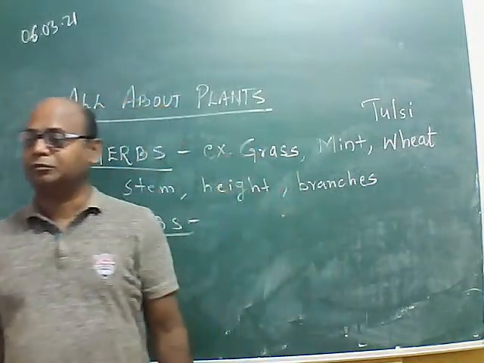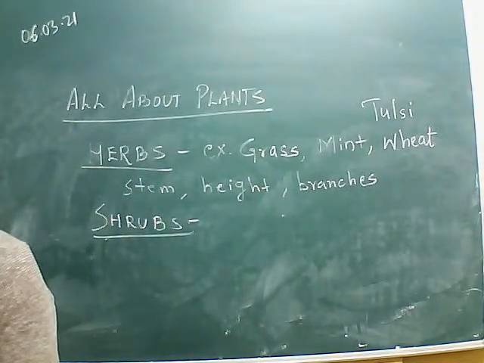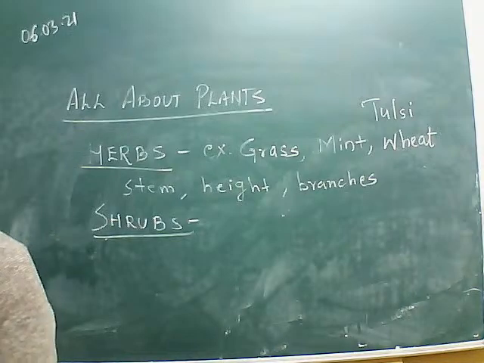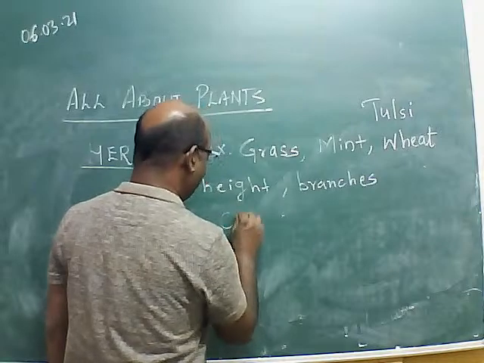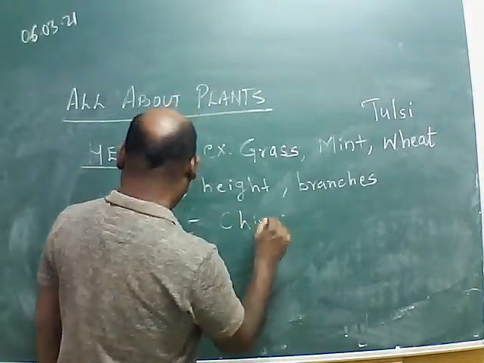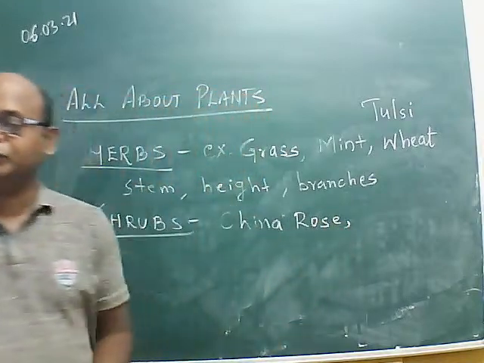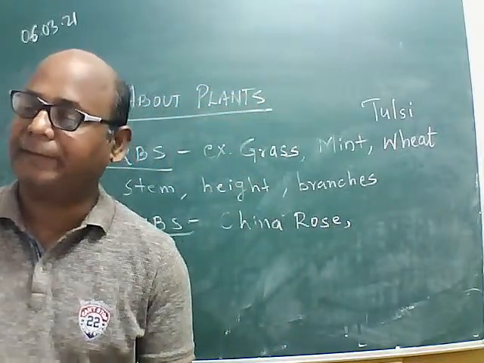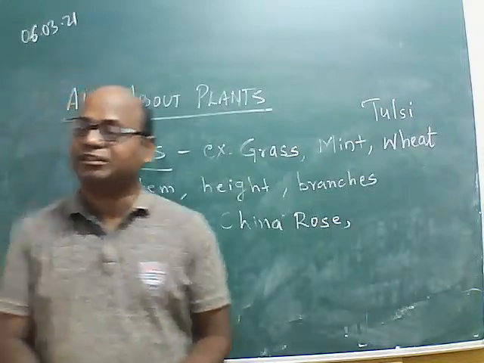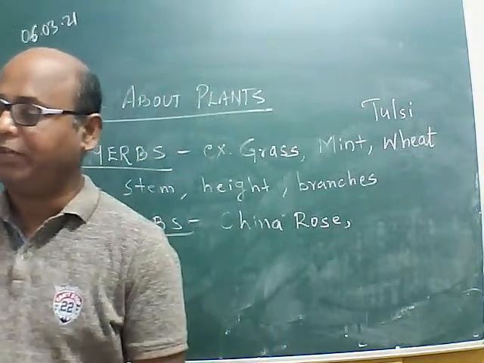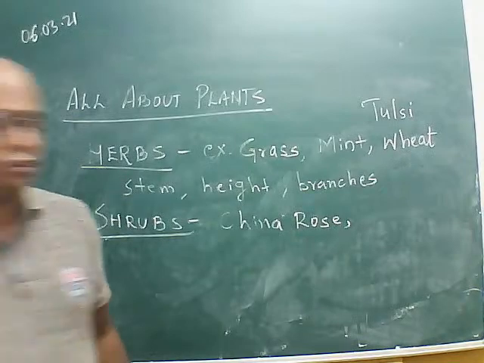That's right, good spirit. Now I want some examples of shrubs. China rose. Chaitanya Bias has given a very good example. China rose is an example of a shrub. In Marathi we call it jaswand, and scientifically it is known as Hibiscus rosa-sinensis. And we will find lemon is also a shrub.